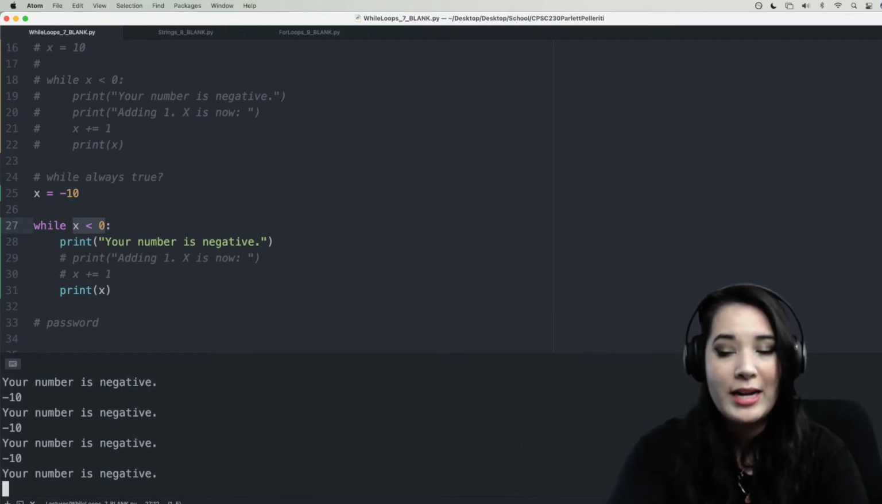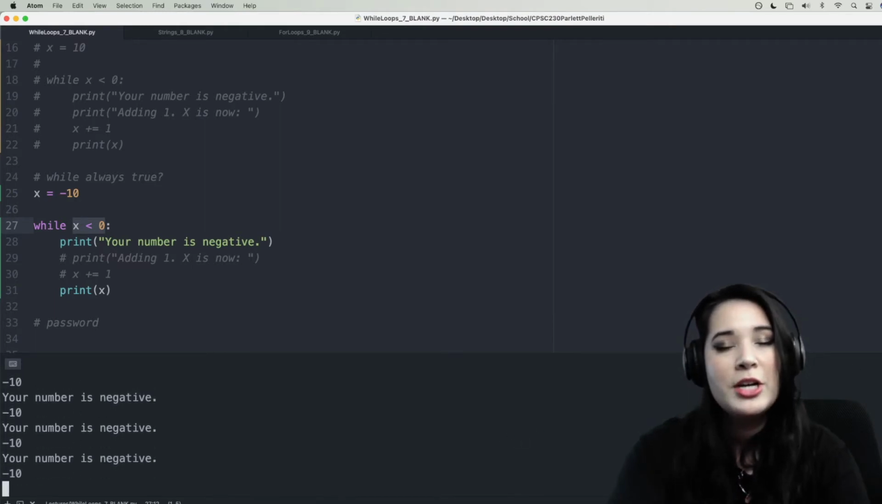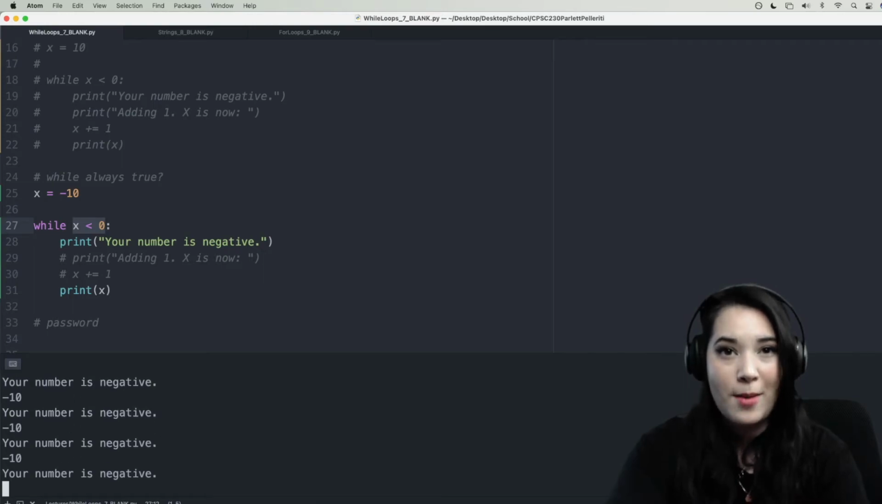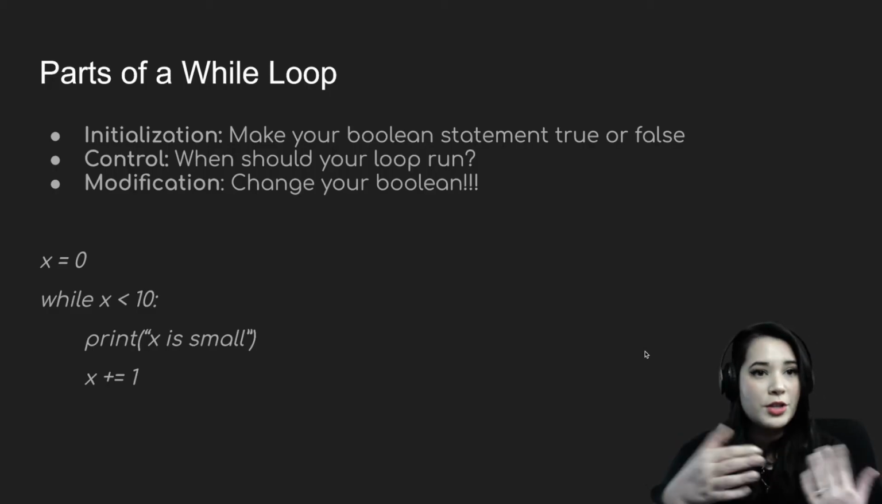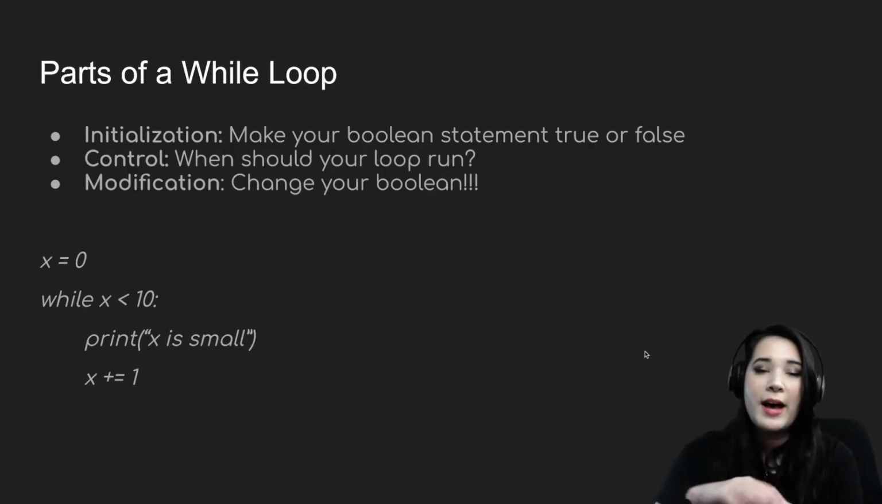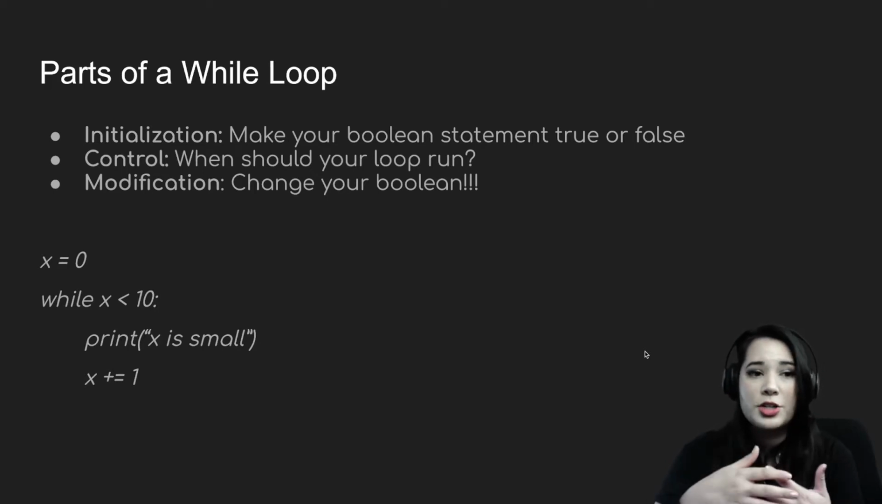So I'm going to close out this terminal process so that my infinite loop can finally stop. Let's go over the parts of a while loop. First, we have an initialization. This is something that allows you to check the condition in your while loop. For instance, here we've set x equal to 0.